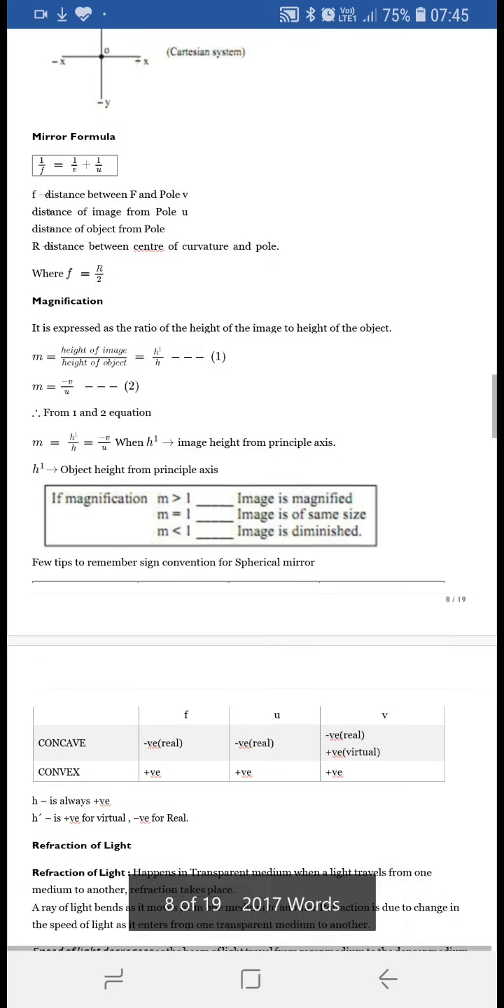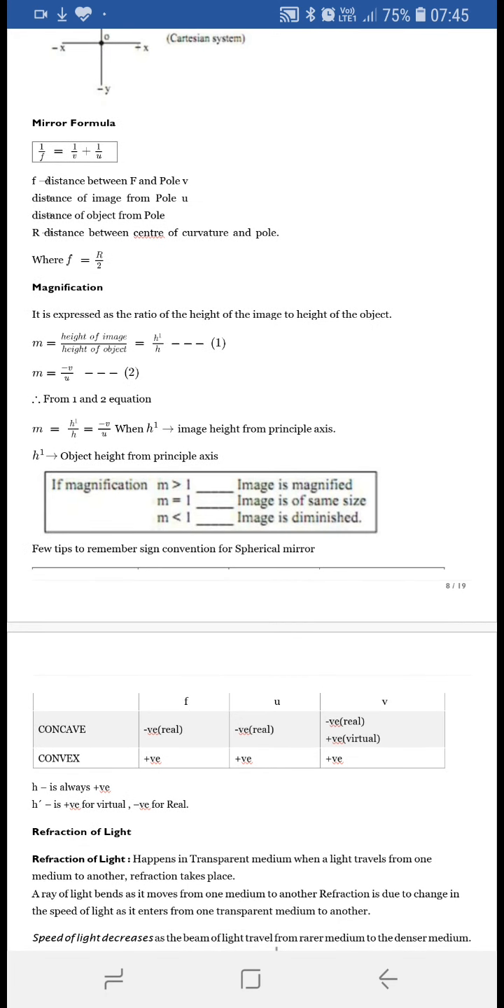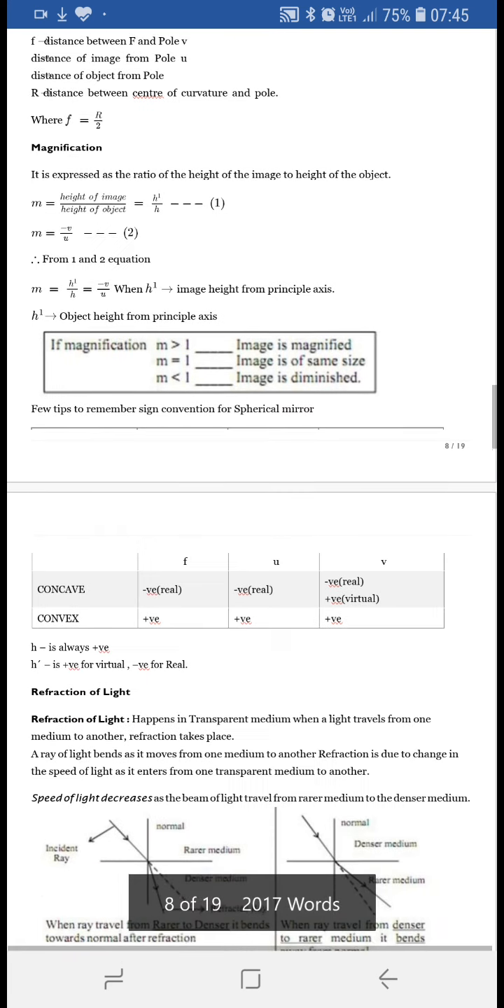Now while calculating, if you get the magnification more than 1, then the image size will be magnified. If it is equal to 1, then the image size will be same as that of the object, and if it is less than 1, then the image size will be diminished, that is smaller than the object.